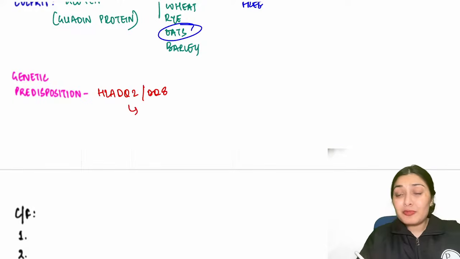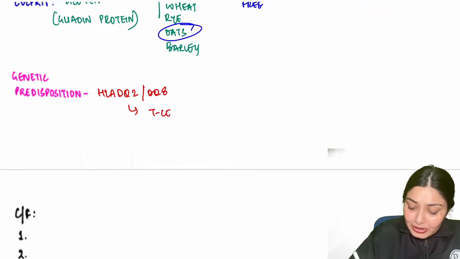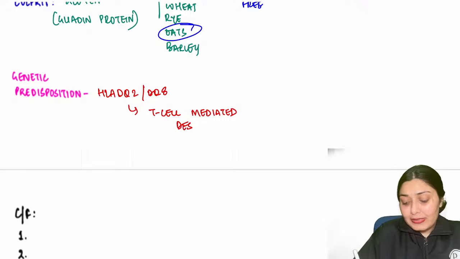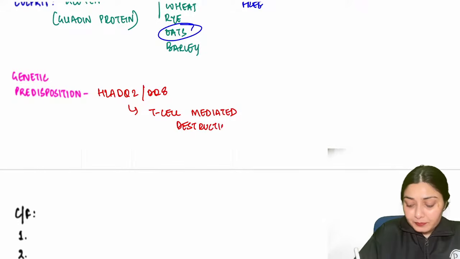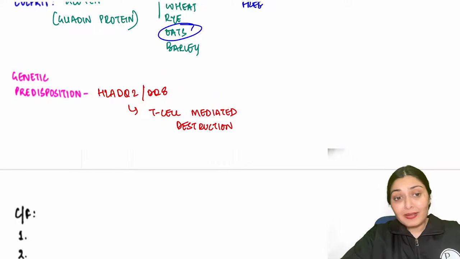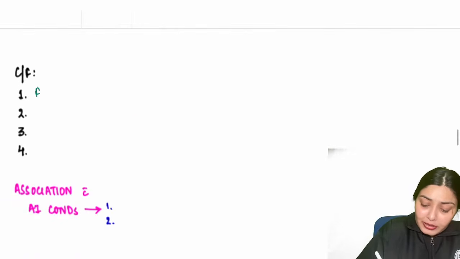On exposure to the gluten gliadin protein, there is a T cell mediated hypersensitivity reaction and destruction of the intestinal epithelium. Because my intestinal epithelium is destroyed, will there be enough absorption of the good things that my diet gives? No. So will this child thrive? Will the weight of the child increase? No, the child will have failure to thrive.